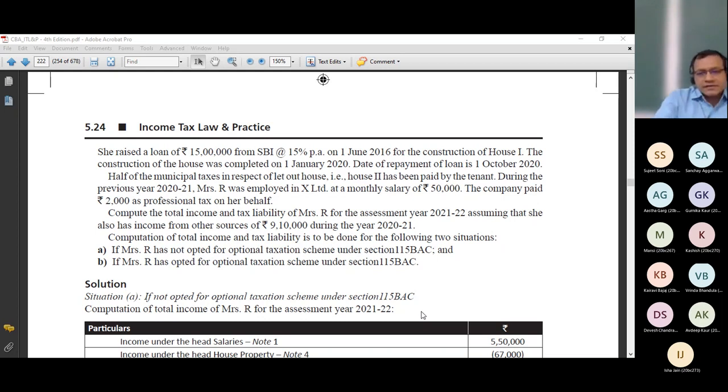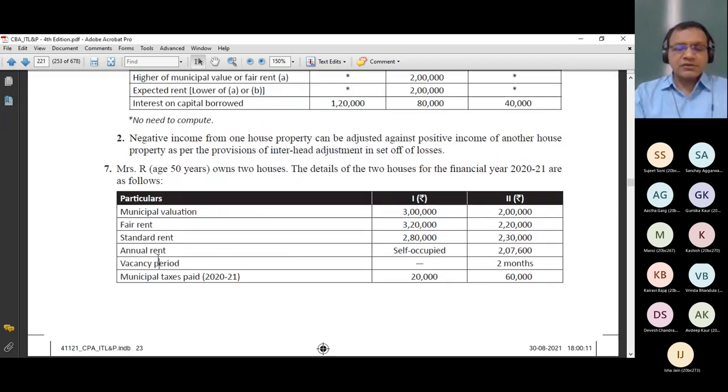Okay, so let me start discussing this case. In case you have not taken it, you can please interrupt me. Otherwise, I am assuming you have taken the screenshot. So let us start discussing problem number 7. Mrs. R, I hope the screen is visible. I hope the question is visible.